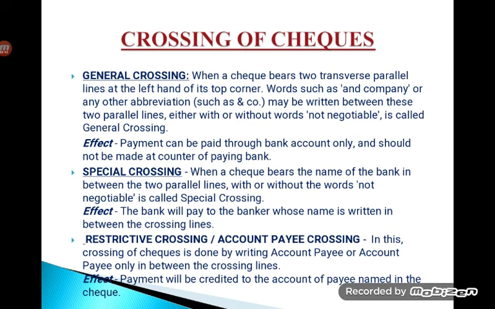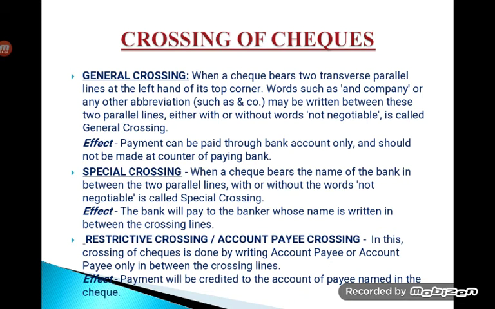Then special crossing is the second type, when the check bears the name of the bank in between two parallel lines, with or without the words not negotiable. What is the difference between general and special crossing here? In general crossing, no company's name or bank's name is written. It is generally crossed and can be used only for account payment. Whereas in special crossing, the check bears the name of the bank, so it has to be given only to that bank. That is why it is called special crossing.